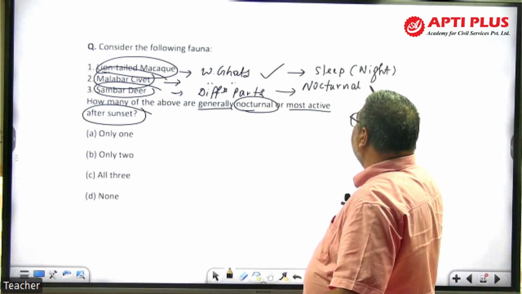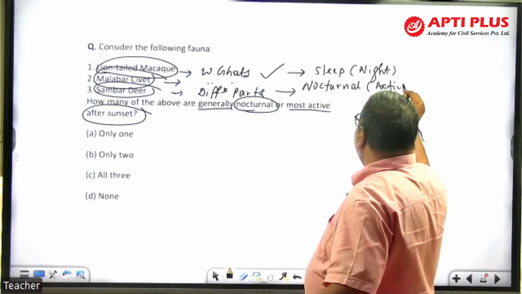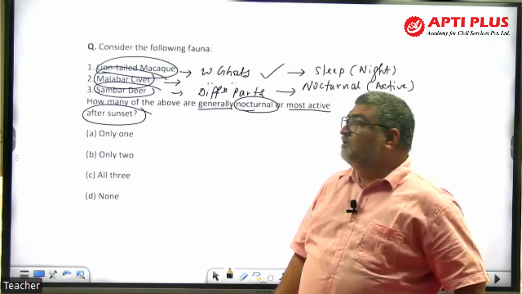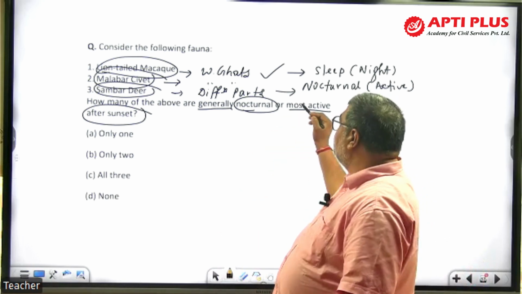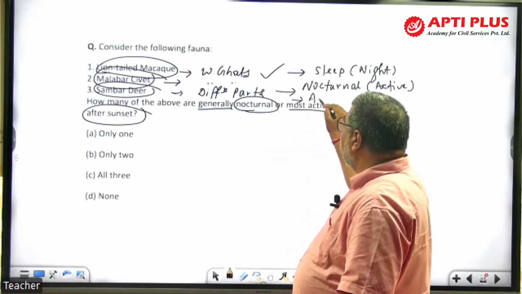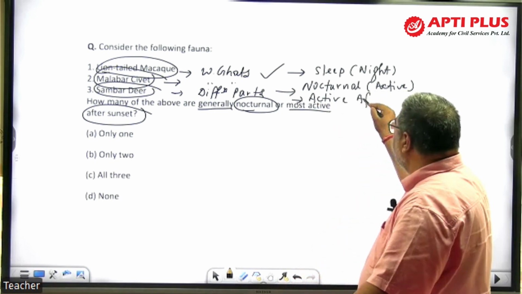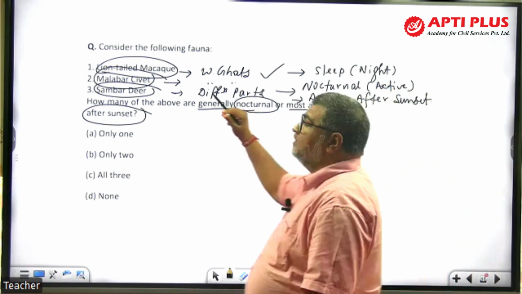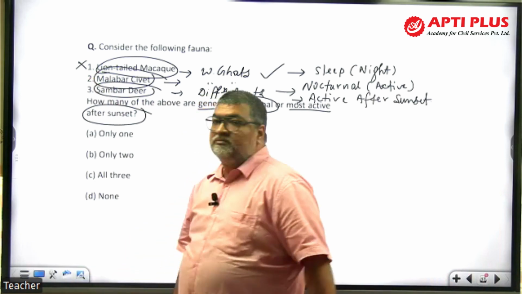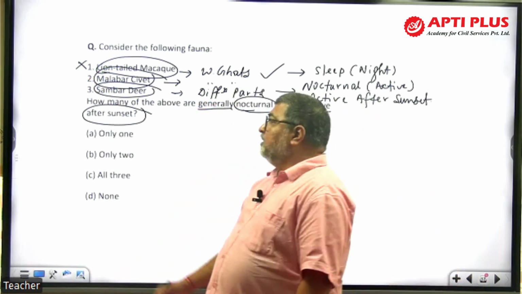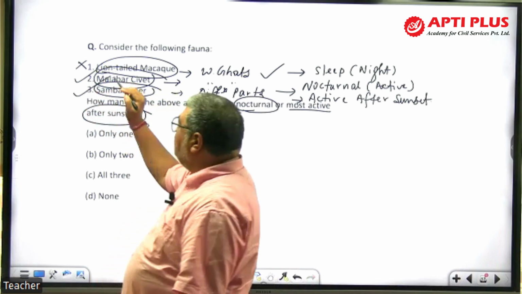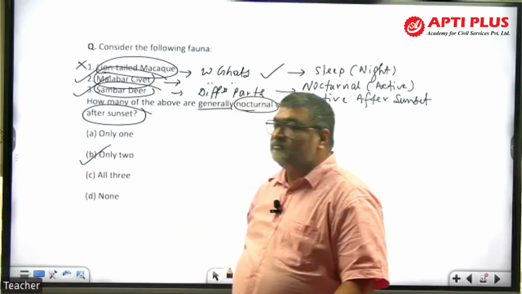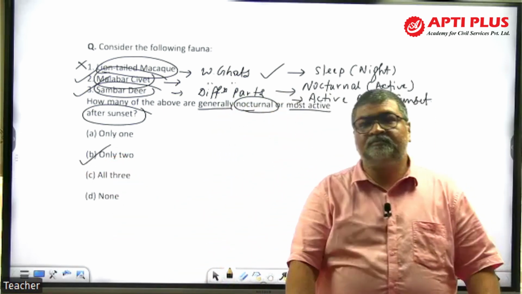It is active in the night time. Sambar deer also, to protect from predators after sunset, they also remain active after sunset. So lion-tailed macaque, as a monkey, will not be there because it takes rest in the night on the tree. But yes, Malabar civet is nocturnal in nature and Sambar deer is there. That means any two are the answer. Answer will be B. Any two. Only two.